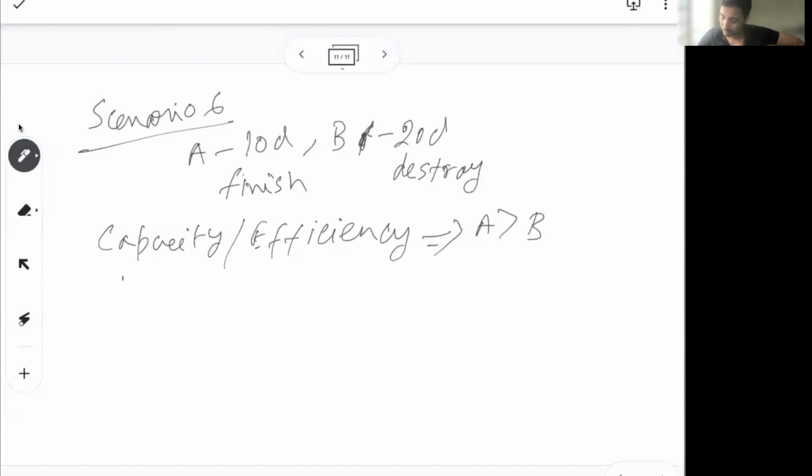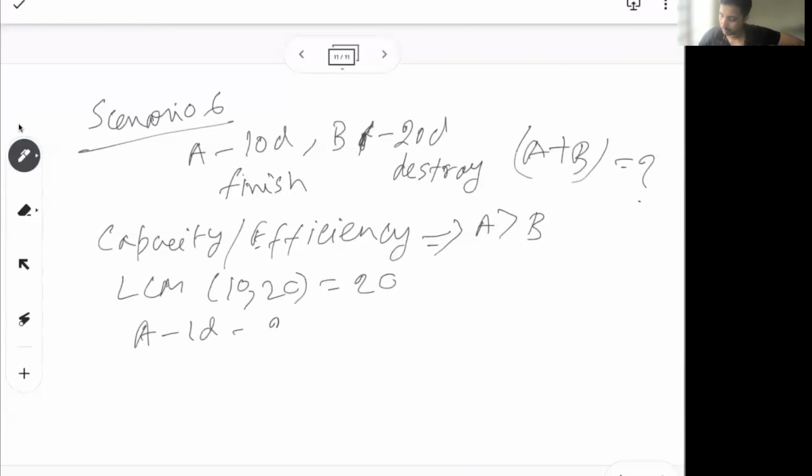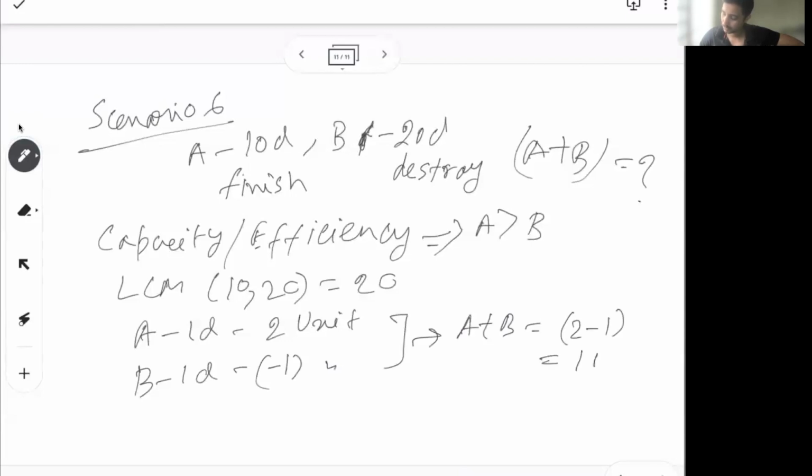So similarly we'll start with LCM. Let's say together they said how much time it will take. So LCM of 10 and 20, again 20. A in one day can finish 2 units, B in one day can destroy minus 1 unit. So B in one day contributes 1 unit or destroys minus 1 unit. So basically we can say A plus B together is 2 minus 1, 1 unit in one day.